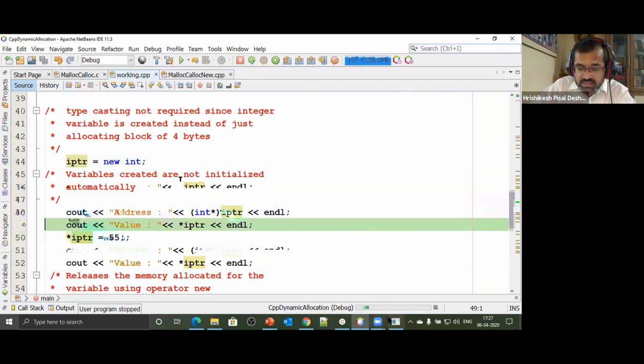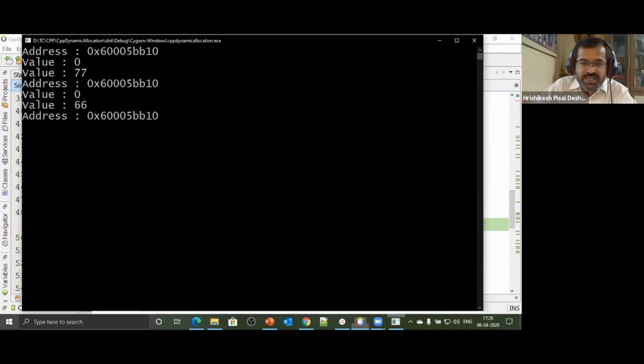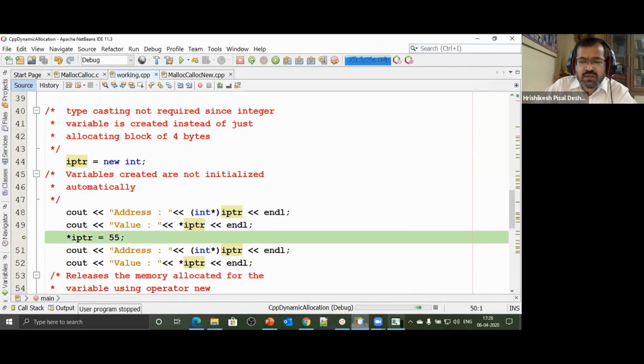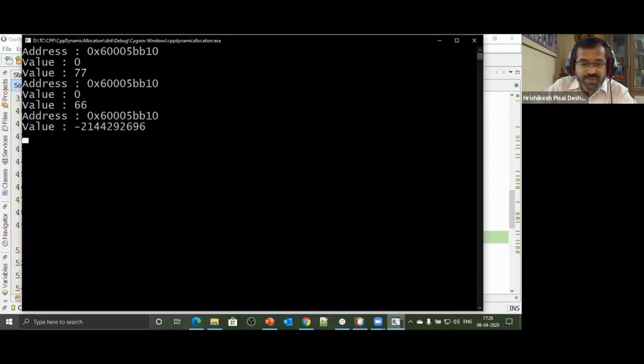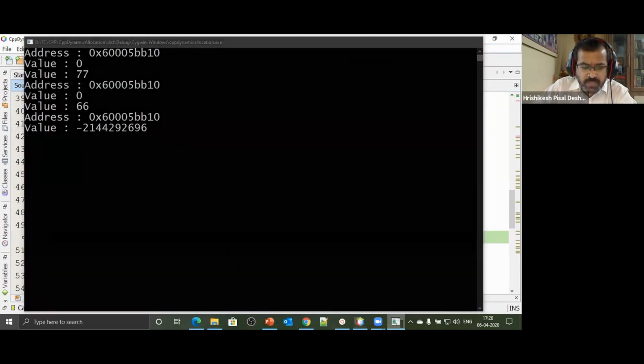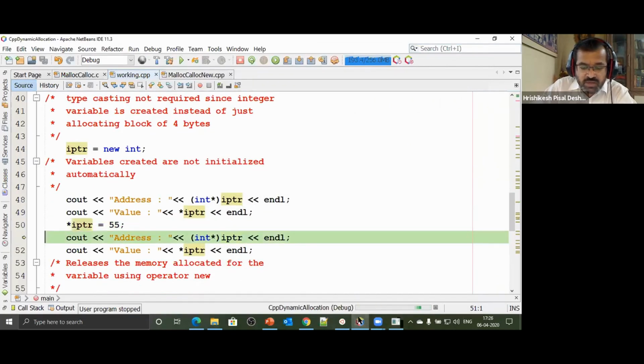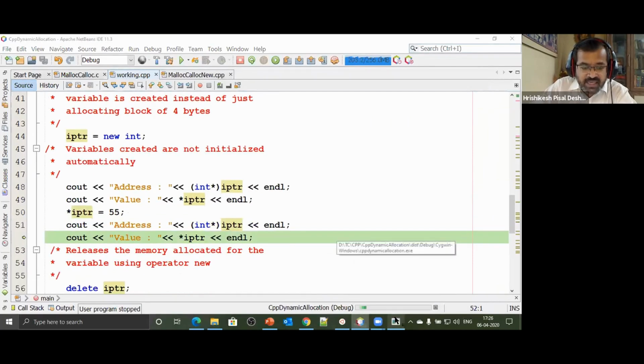Now I print the address. So luckily it's the same address once again, because the previous block was freed. I print the value at that address, and like always, if I say int i, any garbage value. So here also there is a possibility that we will get a garbage value. Look at that, there's a garbage value. That's okay. And there is a mechanism to handle that as well. I say *ptr is equal to 55. The value at that location has been changed. I print the address. And the address is not going to change.